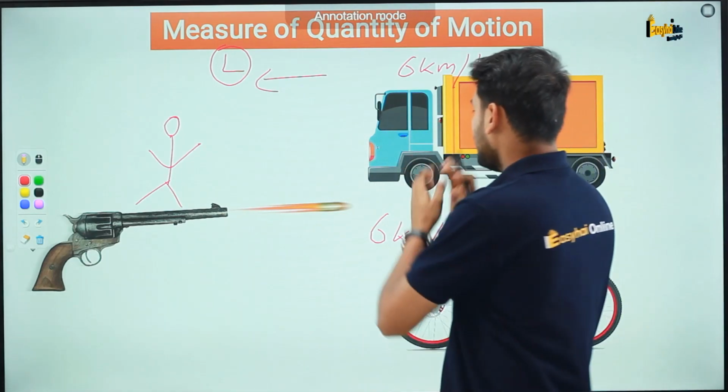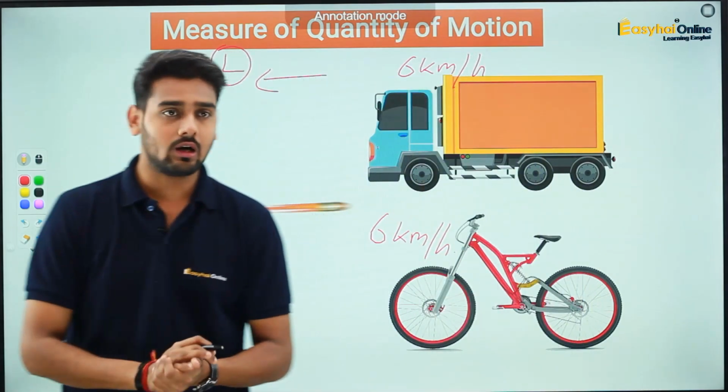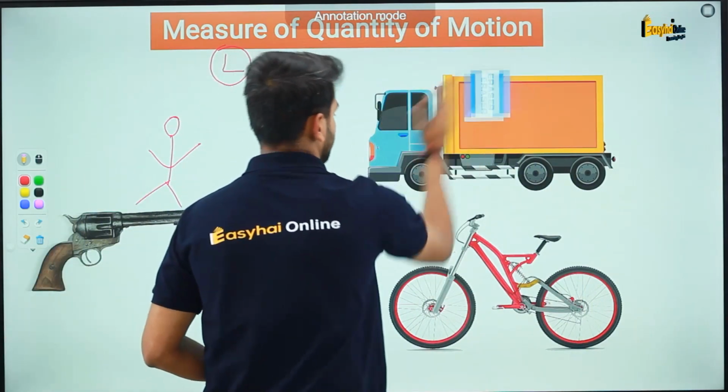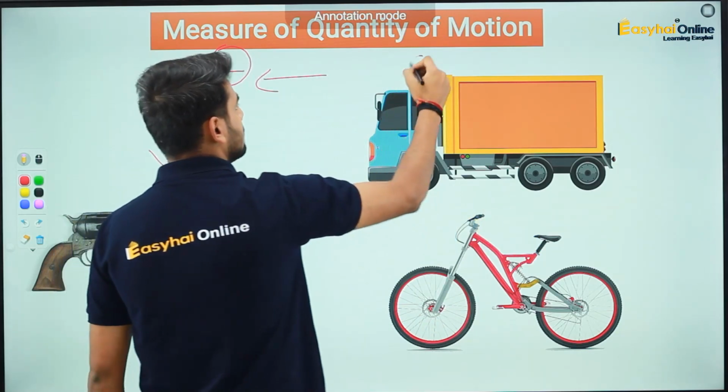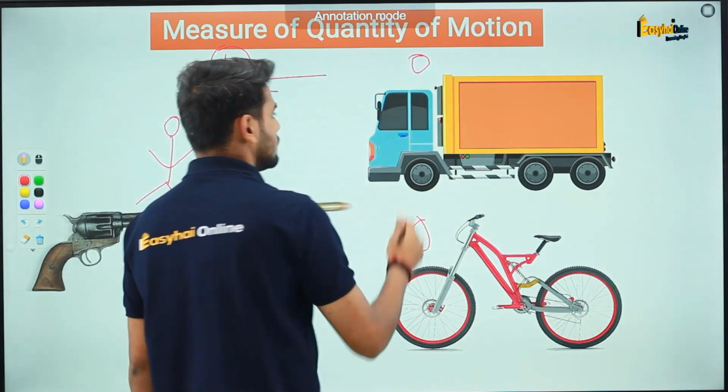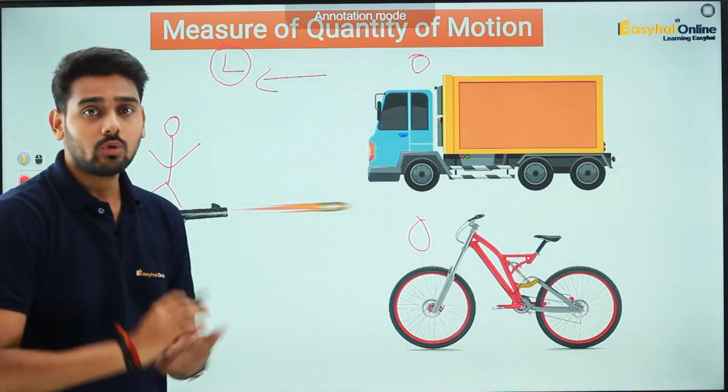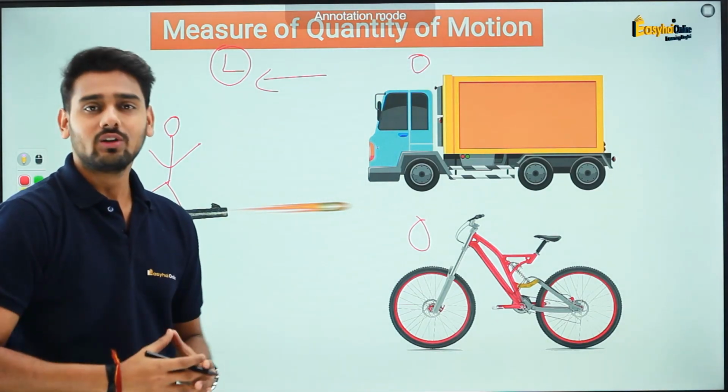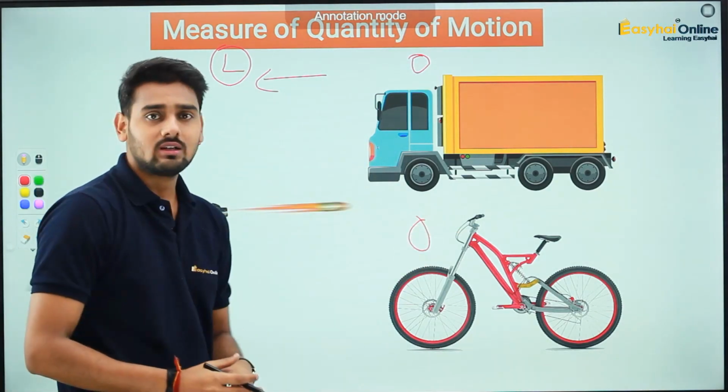But tell me, if this truck and the bicycle are now at rest, okay? None of them are moving here. So which of the two things pose more danger to you? None of them. They're not moving anywhere. They are at rest.